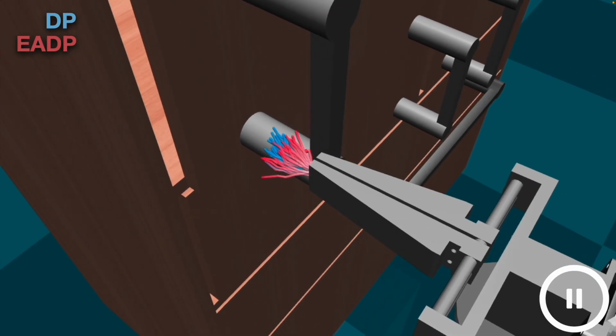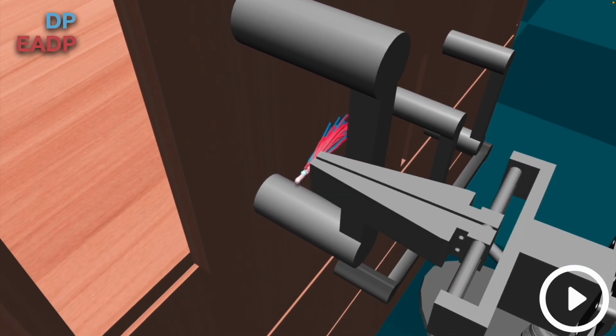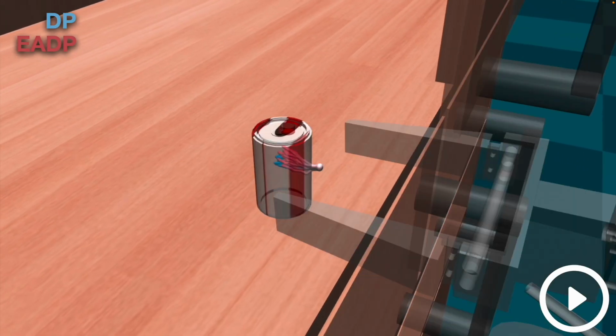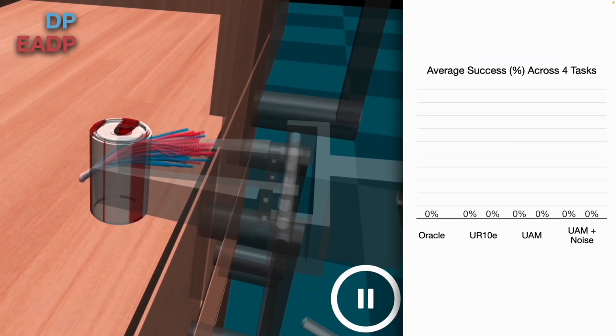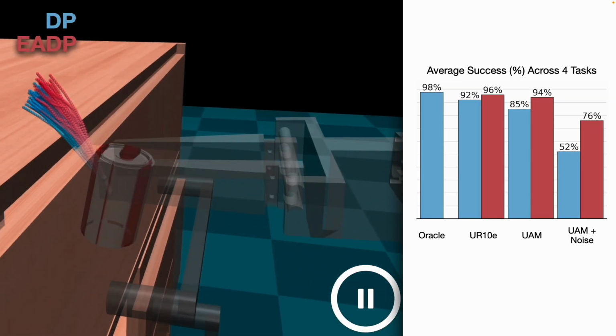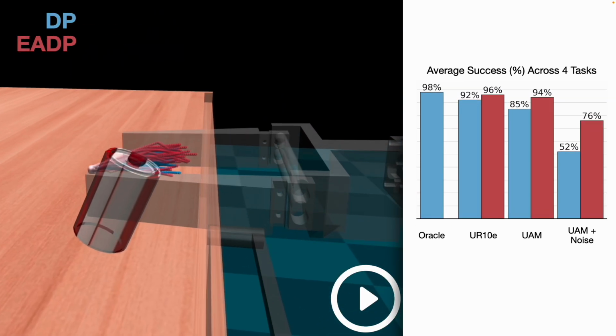Here you can see the difference. For the same observation, a standard diffusion policy proposes trajectories that are difficult to track, while EADP identifies modes with lower tracking costs for the embodiment. Or to put it simply, EADP helps close the embodiment gap across our benchmark tasks.